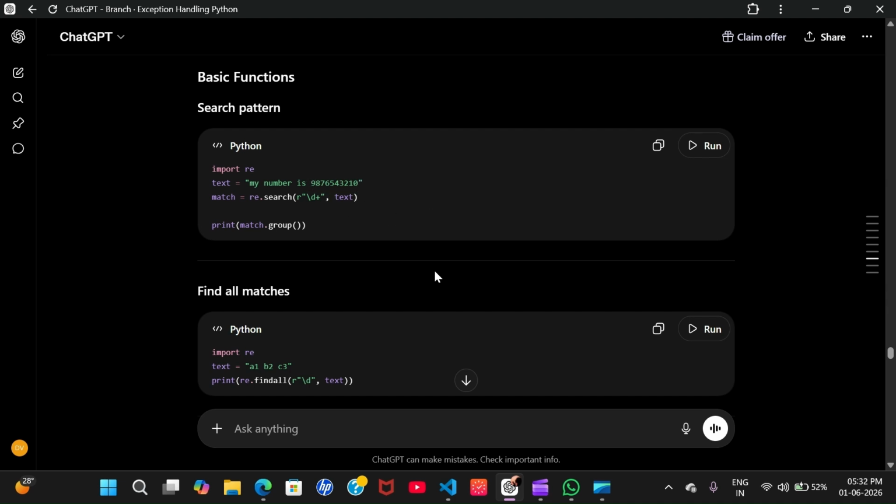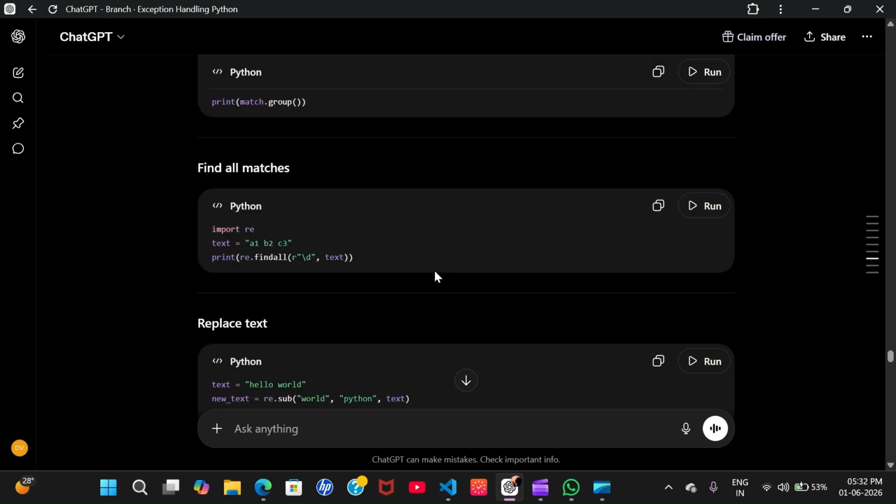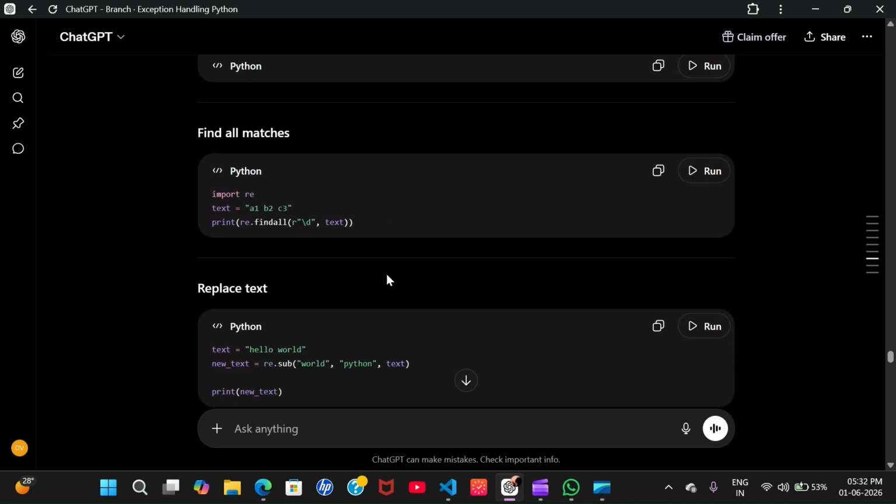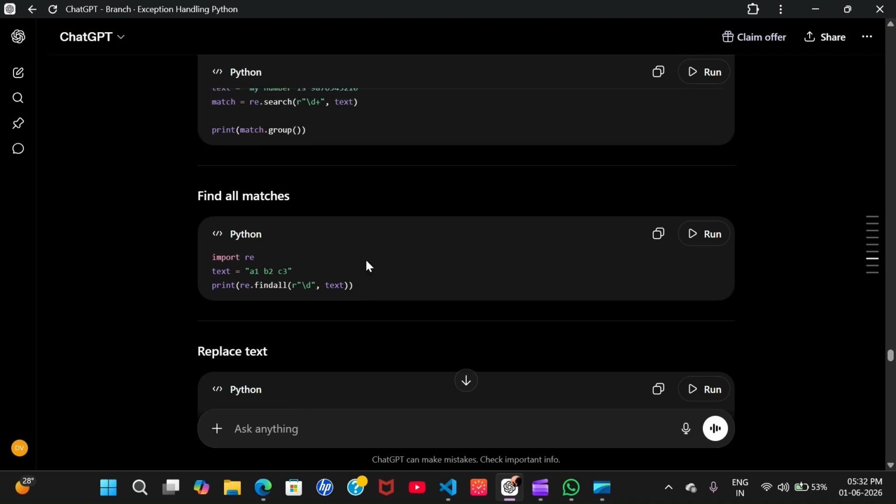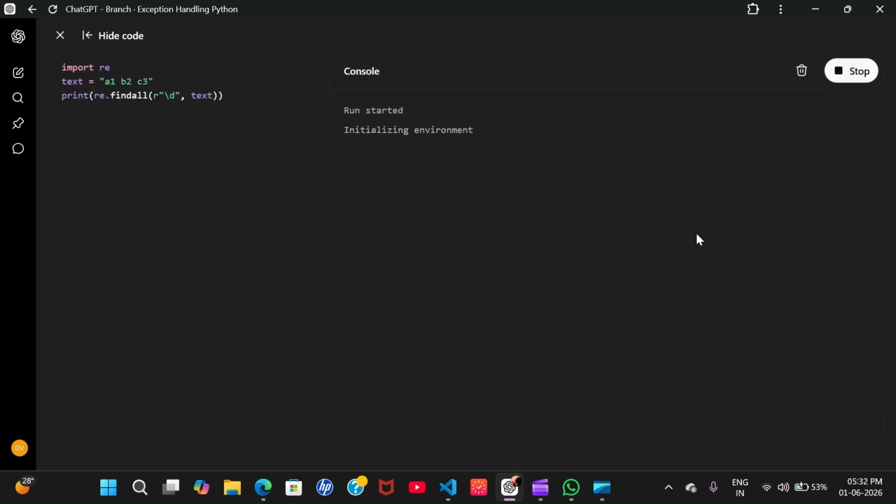So it is ultimately used to search and find all matches. If any digits are found, then they will be printed. So you get one, two, three. Do you want to see the output? See, in the form of a list, it provides numbers only.